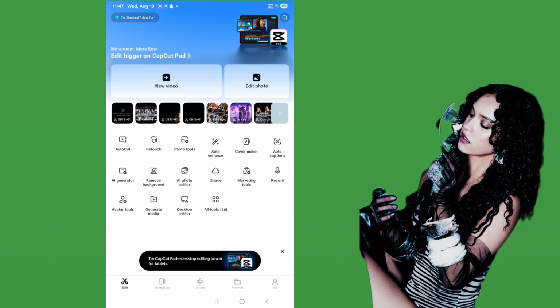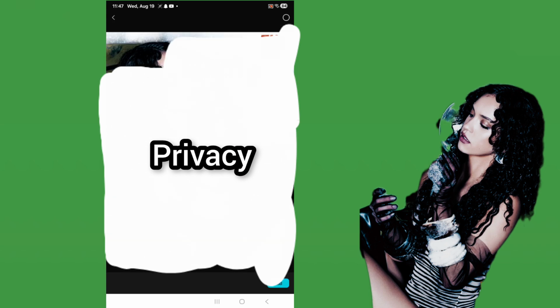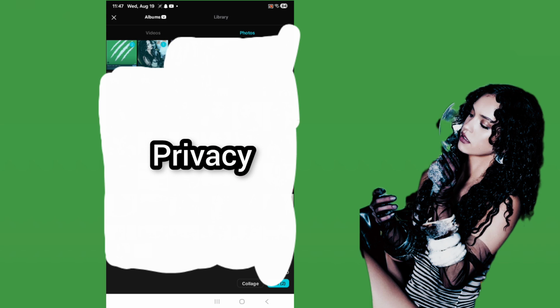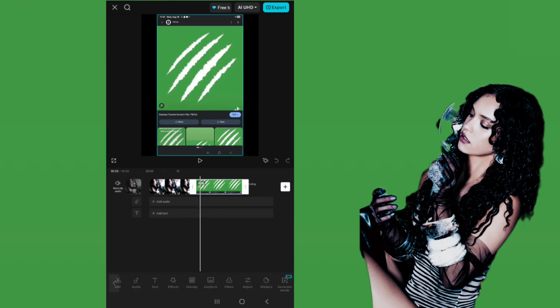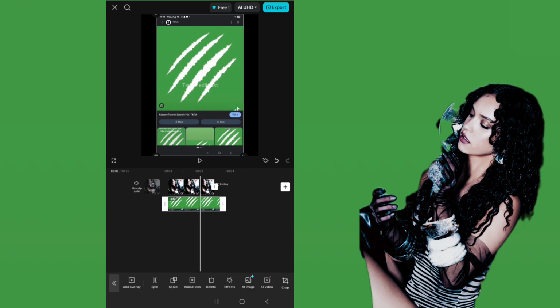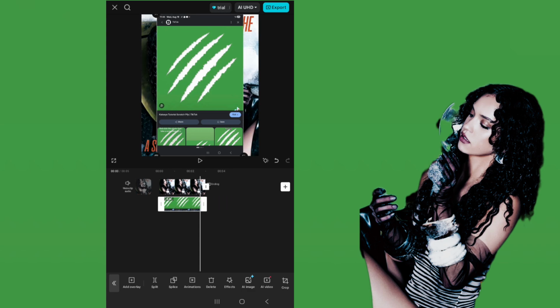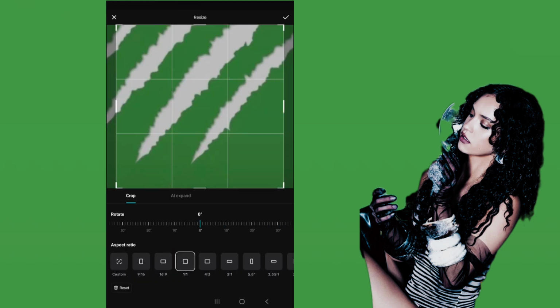So first go to CapCut and select new video or new project. Select your PFP and the animal scratch. Now select the scratch and press overlay and get it on the PFP. Now crop it to the square one and adjust it.